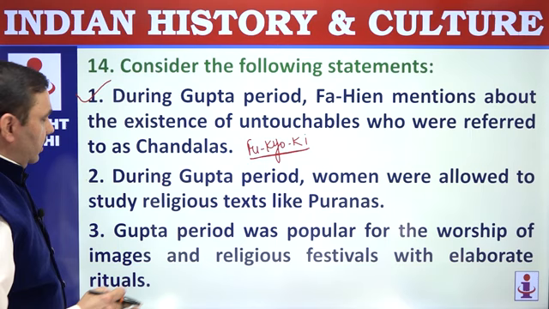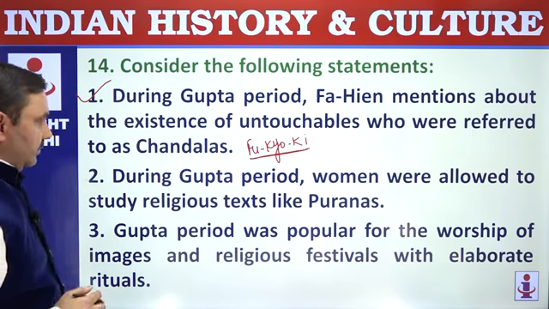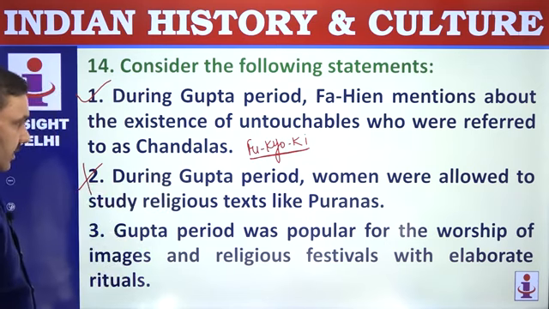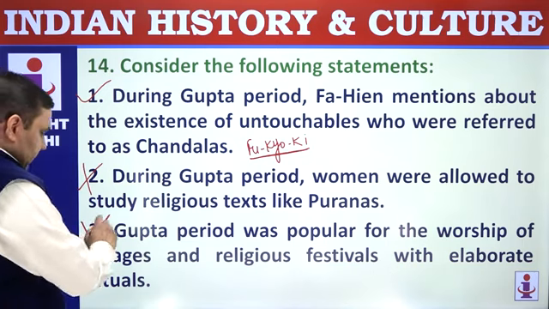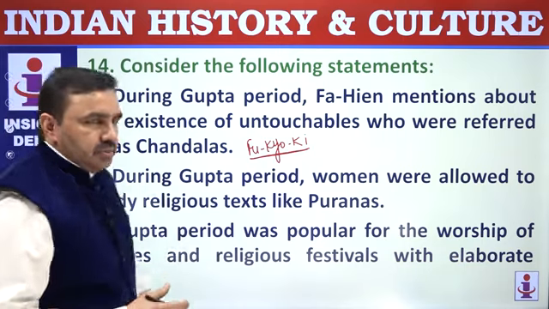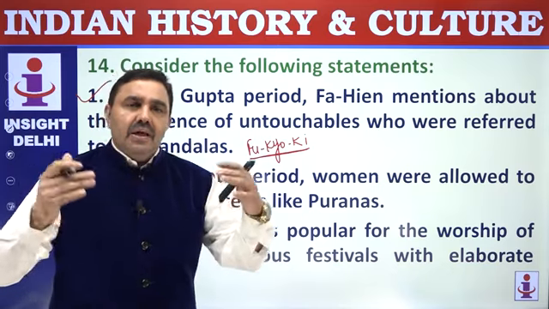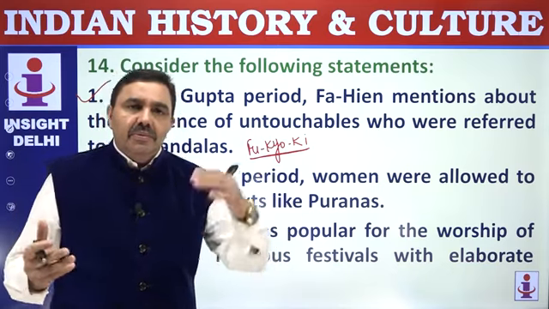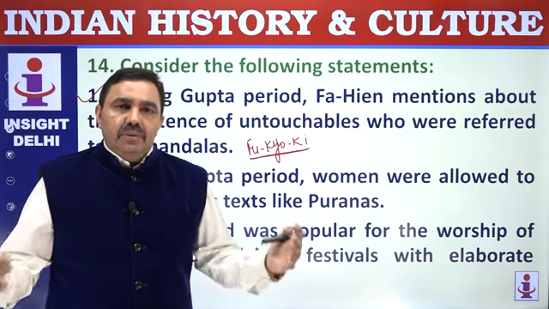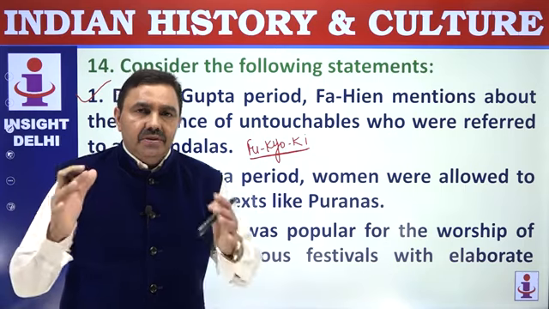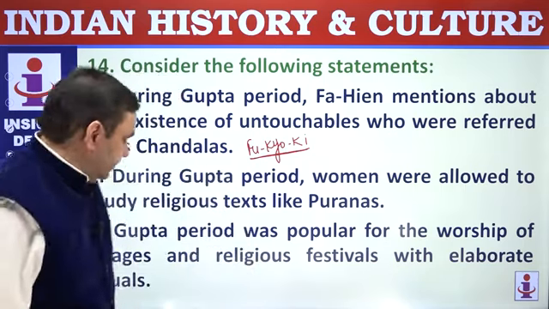During Gupta period, women were allowed to study religious texts like Puranas. They were not allowed to study, they could hear epics and Puranas. Gupta period was popular for worship of images and religious festivals. Of course, this was the age of high level of prosperity. Prosperity is always or mostly directly proportional to the level of ceremonies. When people are rich, they get into ceremonies. When people are poor, they can't afford ceremonies. So that way you can have some kind of common sense link.